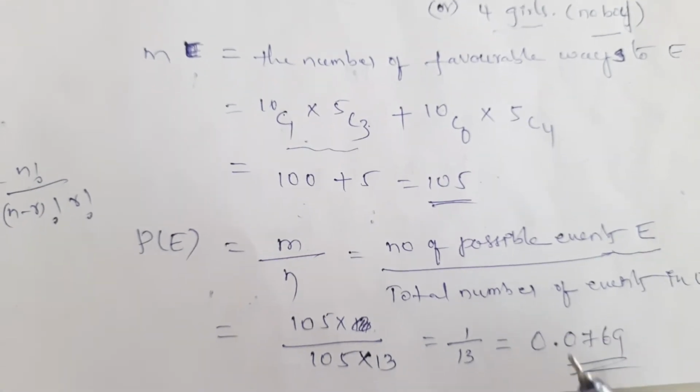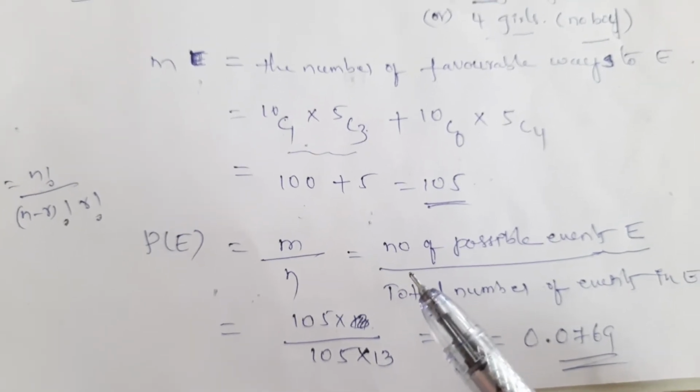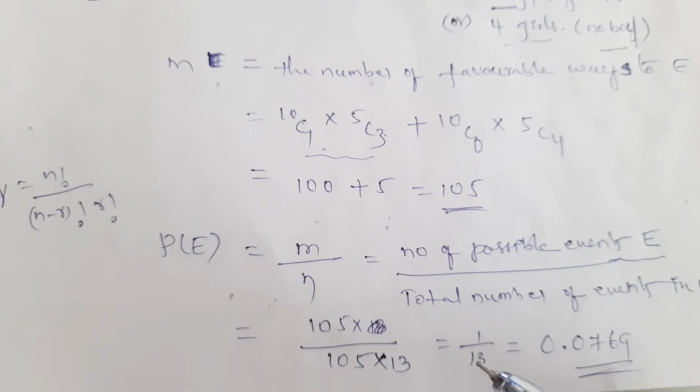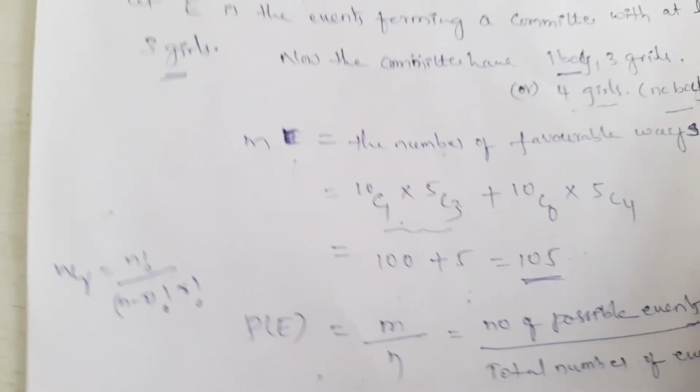This is the basic probability problem: how to find the probability when out of 15 students we form a committee of 4 students with at least 3 girls. Okay, we will go to the next problem.